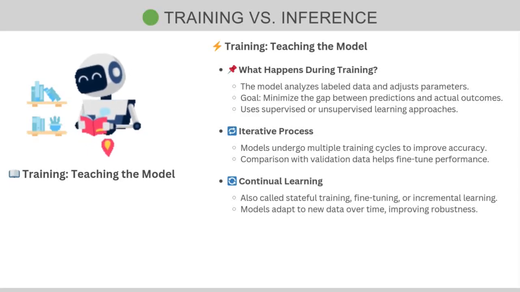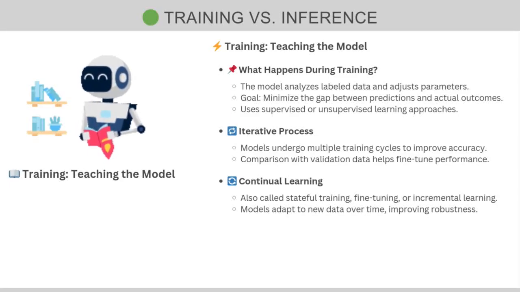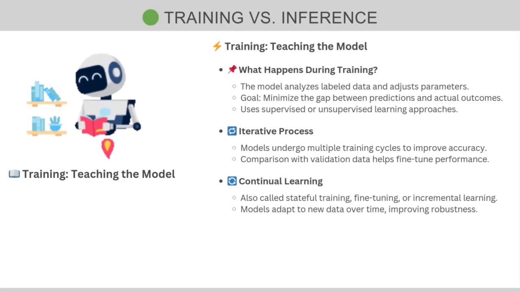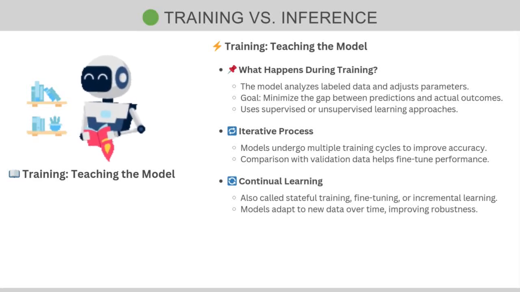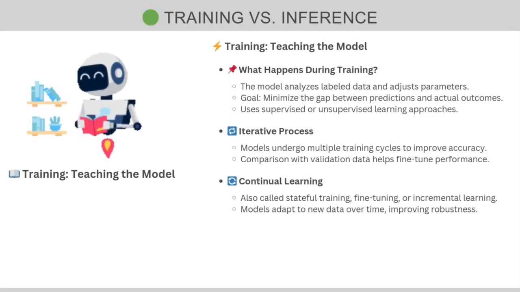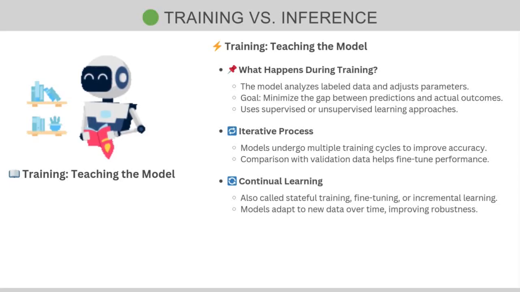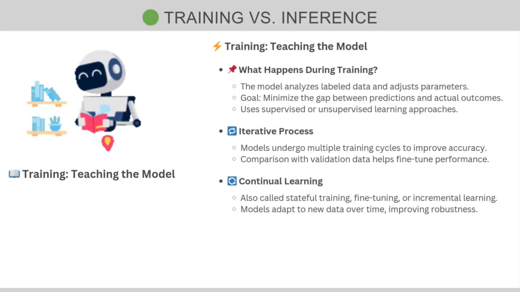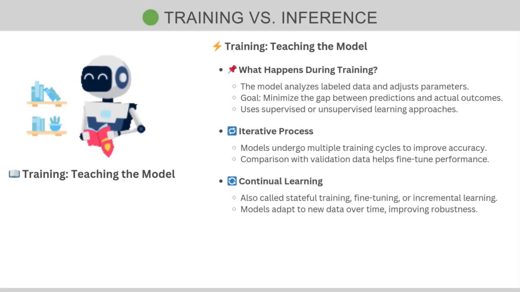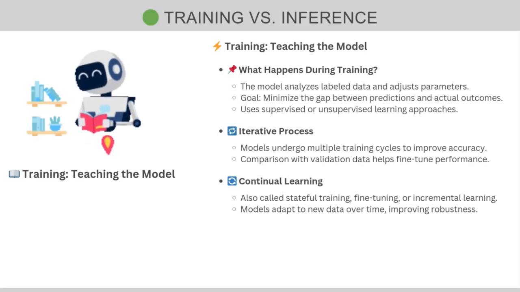So in case of iterative processes, the model is trained on a dataset until it achieves satisfactory performance, often involving training multiple models and comparing their performance on the held out validation set. So we'll talk about validation later. But the idea is that it's an iterative process and you may end up training multiple models.